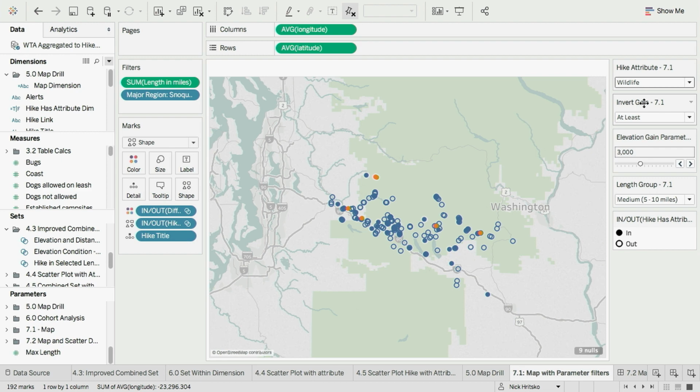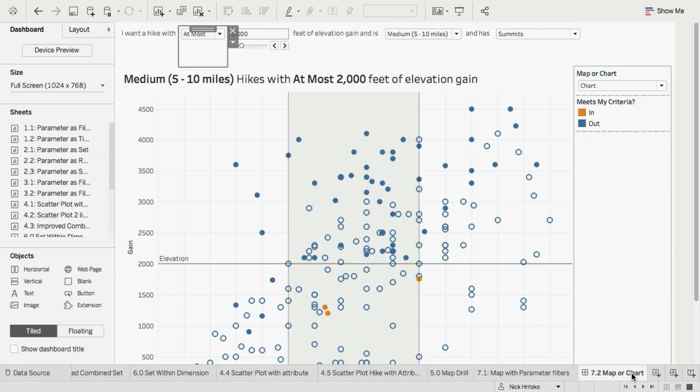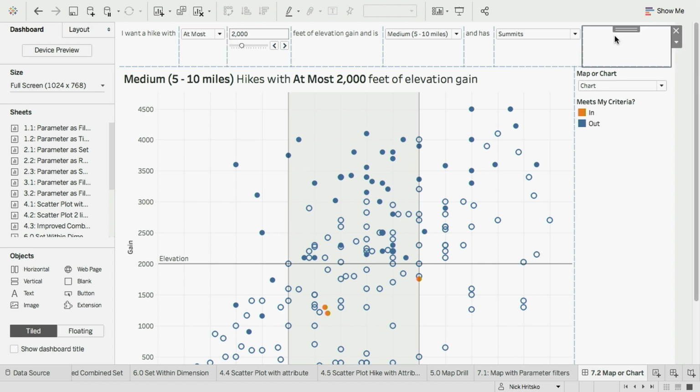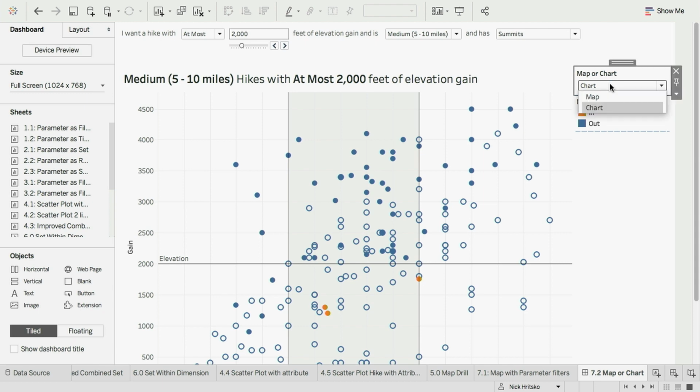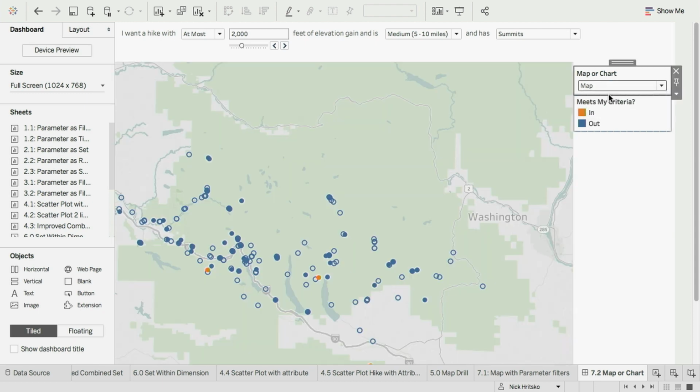But generally, the best practice is to use the same parameter in each worksheet so that you don't lose context as you're moving from one worksheet to another. So let's take a look at what that could look like. I have a dashboard here, and this has multiple sheets on it. It doesn't look like it at first. But if I actually change this parameter from chart to map, it brings up the map that I was showing. I'll dive into that in a sec.